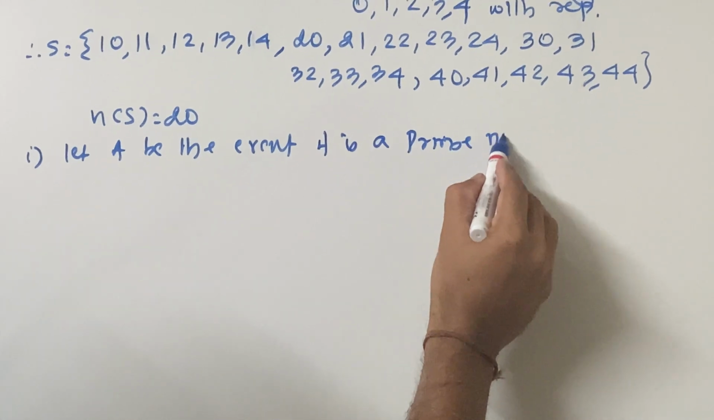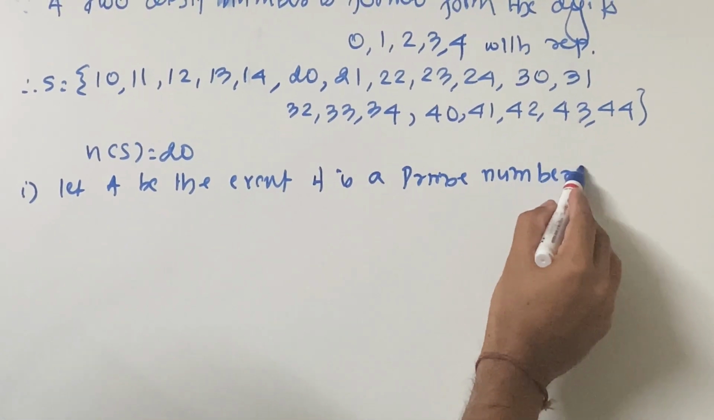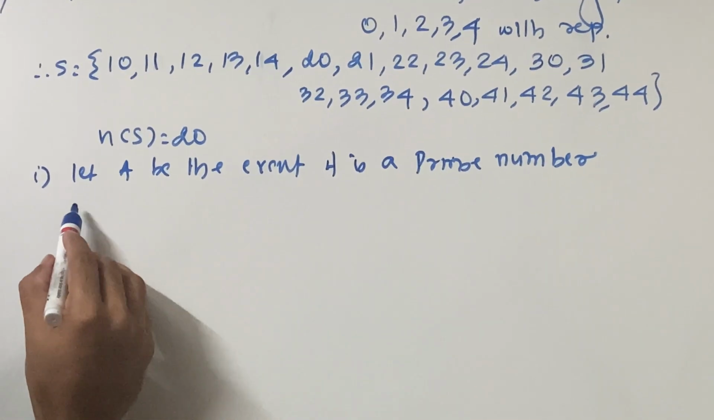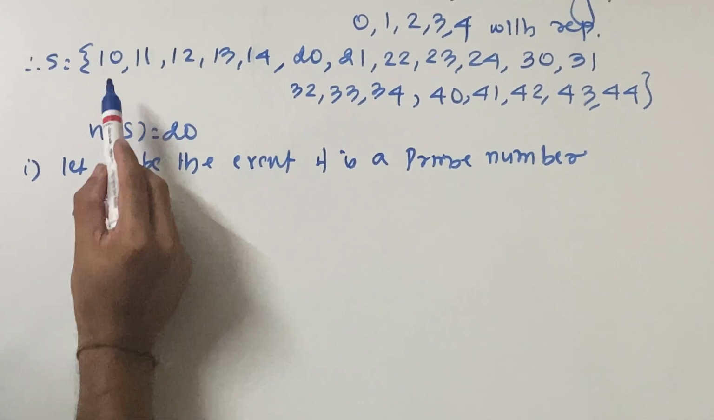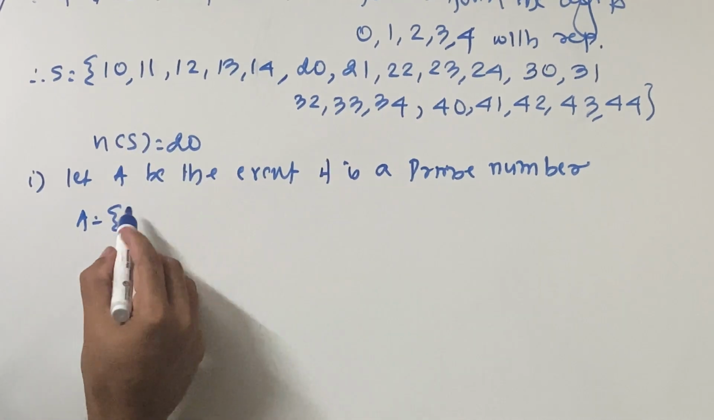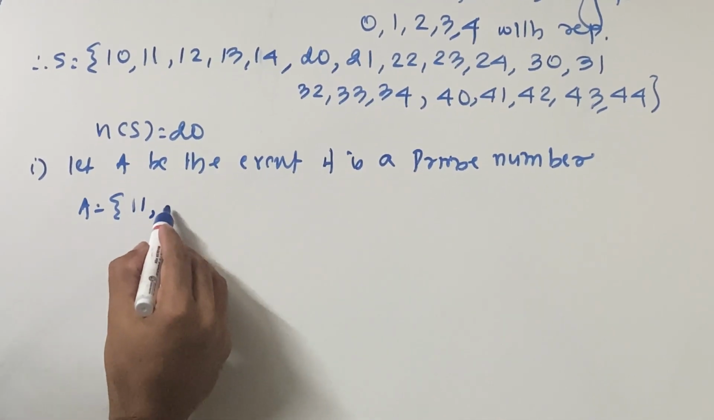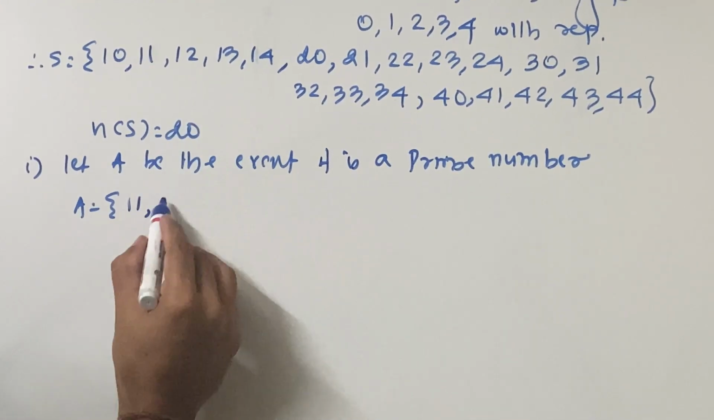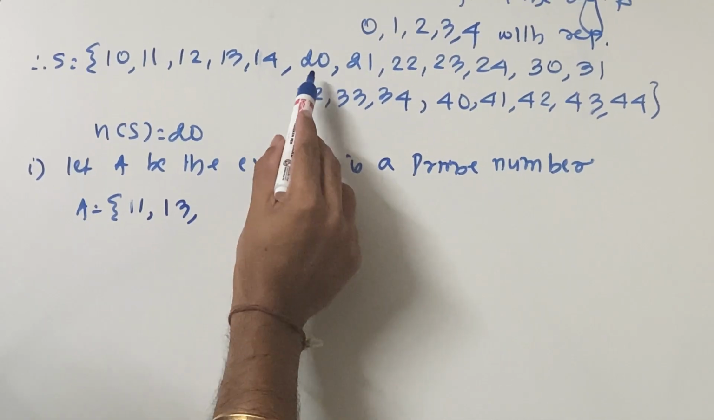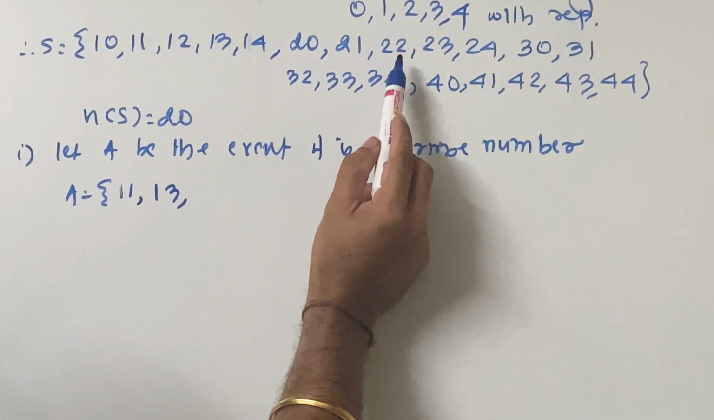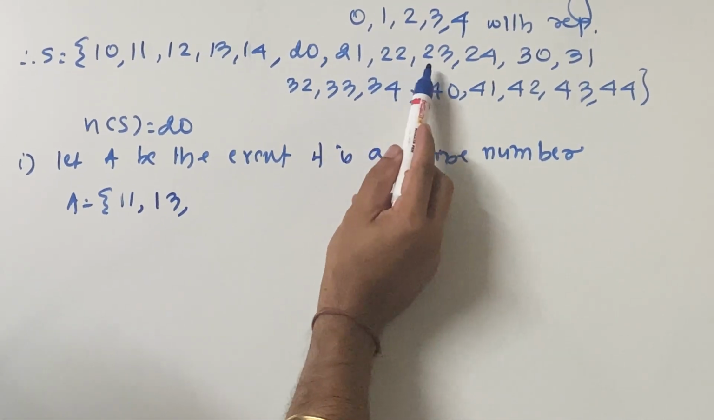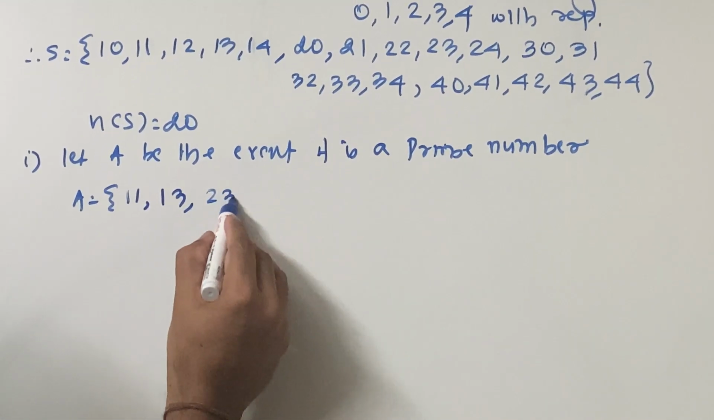Now what are prime numbers? Prime numbers are those that cannot be divided by any other number other than itself. Now check: 10 is not a prime number. 11 is a prime number. Then the next one, 12, is not a prime number. 13 is a prime number. 14 is not a prime number. 20 is not a prime number. 21 is not a prime number. 22 is not a prime number because 11 twos are 22. 23 is a prime number.